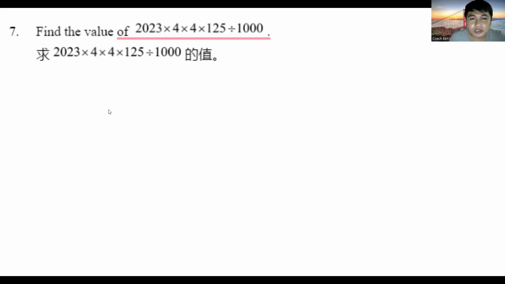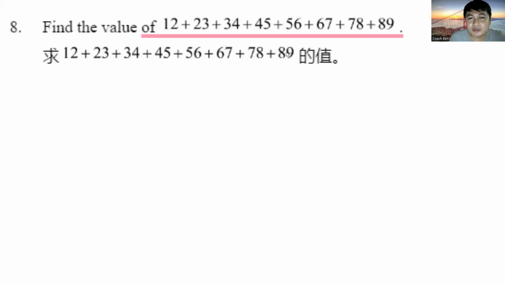Okay, I think we can move on to number 8. Find the value of 12 plus 23 plus 34 plus 45 plus 56 plus 67 plus 78 plus 89.